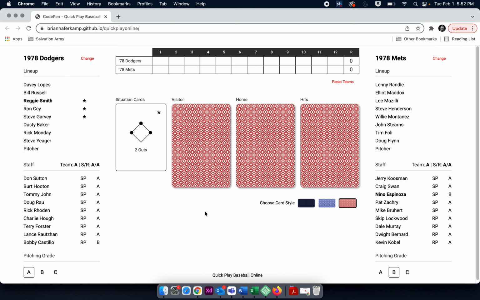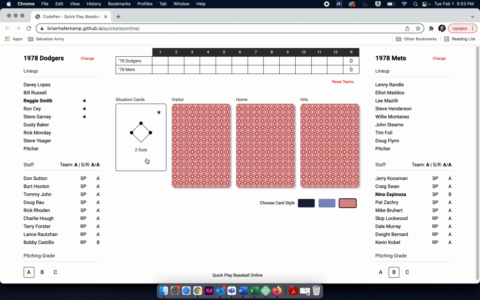So we have our player here, and once you have the player chosen, you just simply click on his name and it'll highlight him. So instead of keeping track of the player with some sort of marker, which is what you have to do on the tabletop version, you simply click on the player's name. And that helps you keep track of where you are in the lineup, because it's important to know how many batters to go down for the next inning to take the swing.